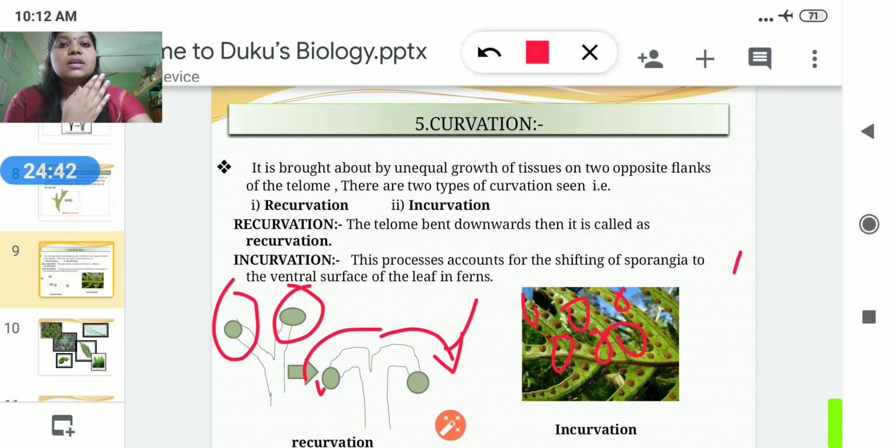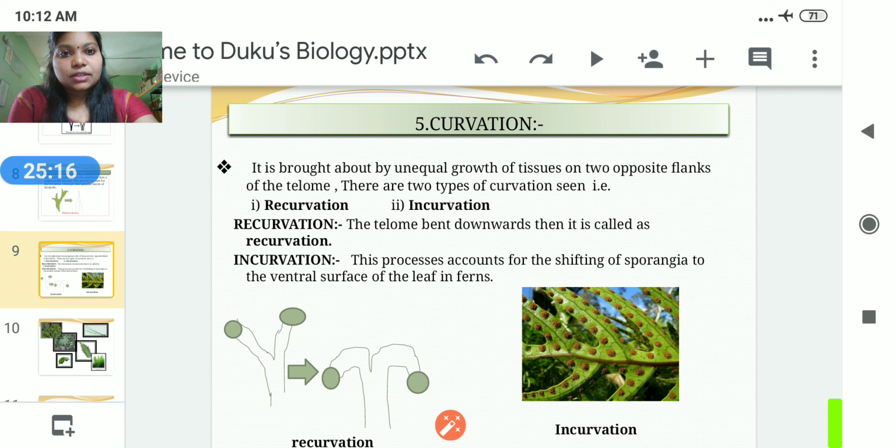Suppose this is the leaf, and this part is the dorsal part or upper surface, and this one is the ventral part or the lower surface of the leaf. Here, in the incurvation process, the sporangia develop in the ventral position, meaning the lower portion of the leaf. You can see different types of ferns with sporangia developing on the lower portion of the leaf. So this is the recurvation process and incurvation process.